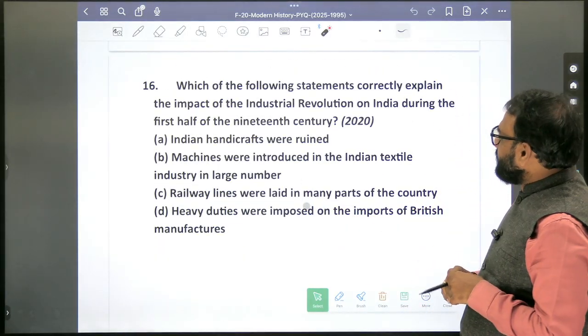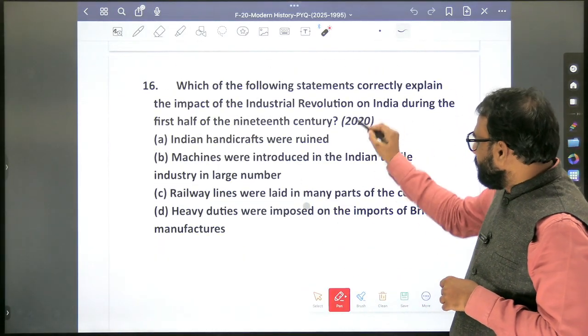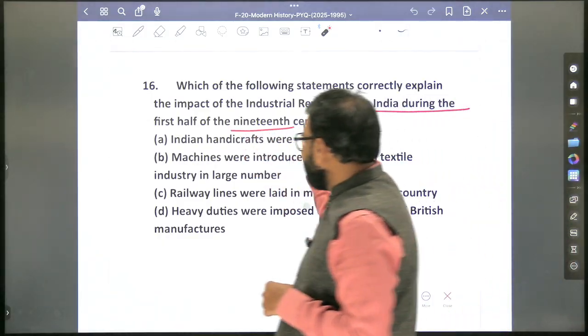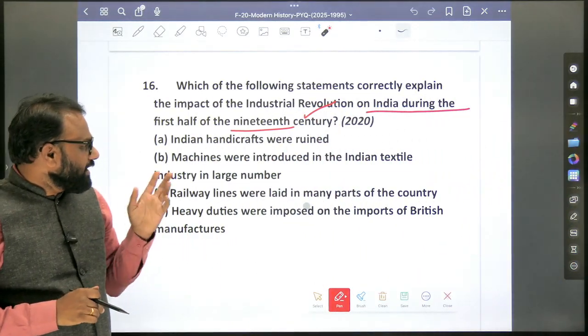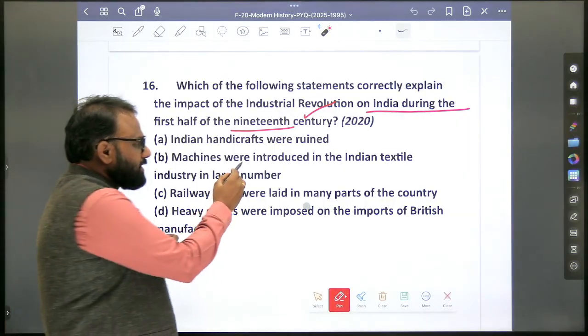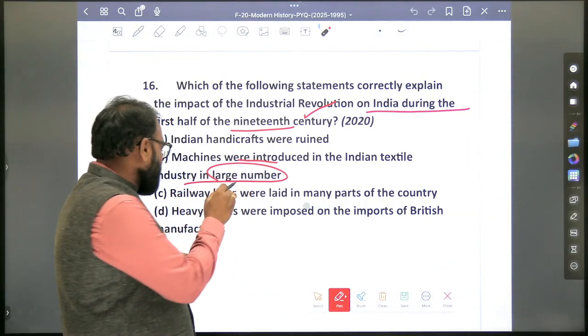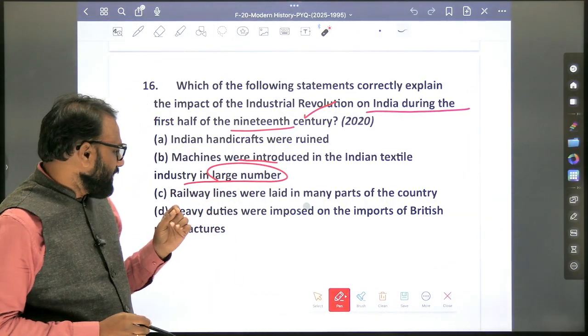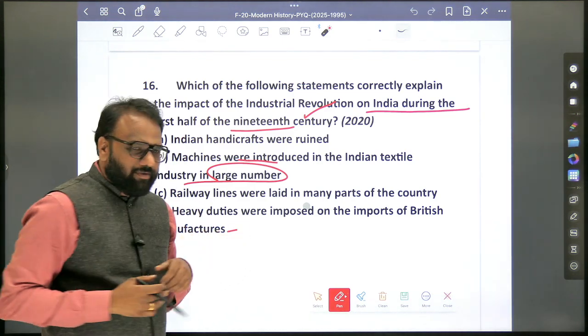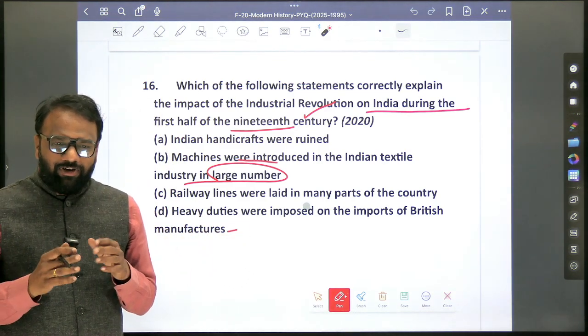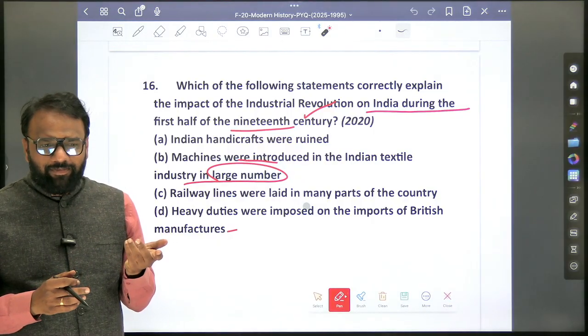So which of the following statements correctly explain the impact of Industrial Revolution on India during the first half of the 19th century? Okay. So Indian handicrafts were ruined. Machines were introduced in the Indian textile industry in large number. Railway lines were laid in many parts of the country. Heavy duties were imposed on the imports of British manufacturers. Okay. So here very obviously, what is the answer here?